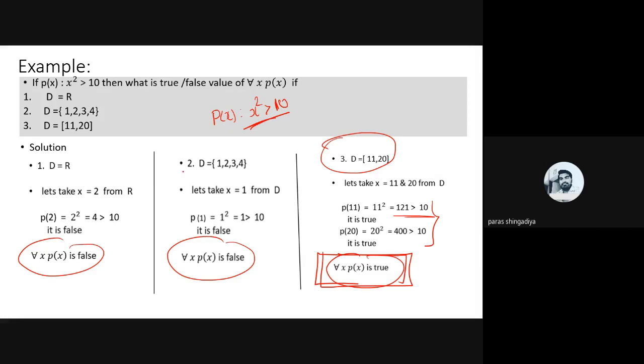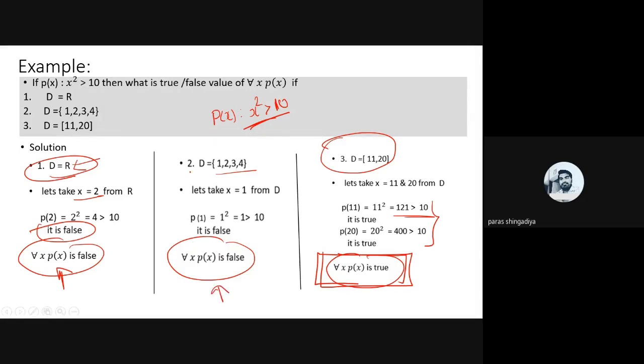And in the first and second examples, there are some values in the domain where P(x) becomes false. In the first one, D is equal to R, the real line, so at 2, P(2) becomes false. So ∀x P(x) is false. In the second one, D is equal to {1, 2, 3, 4}, so at 1, 2, and 3, you have values where P(x) becomes false. For a single value where it is false, we say that ∀x P(x) will be false.